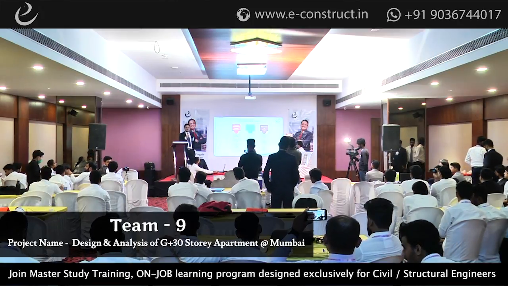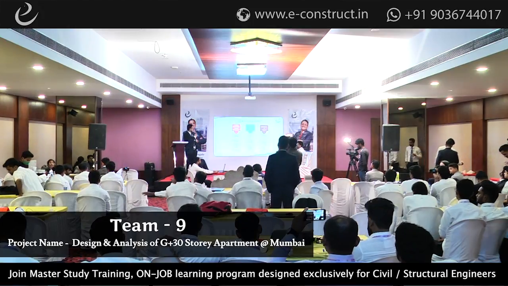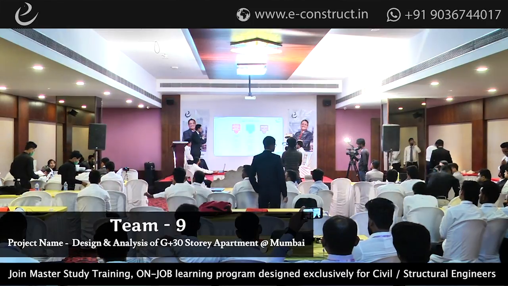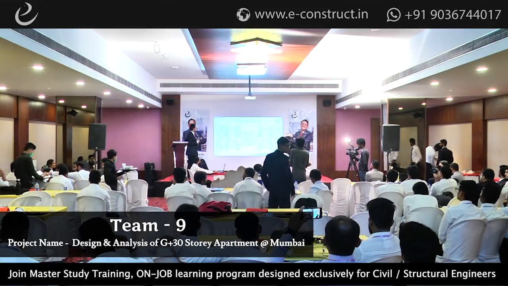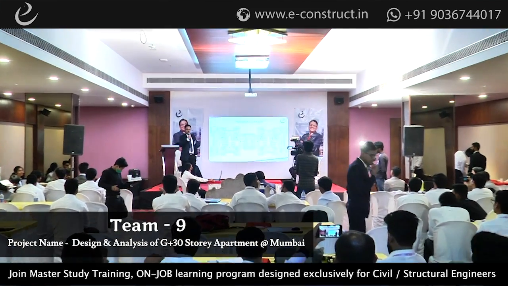Now we come to the dimensions of the project. Height of the building is 81 meters. Length of the building is 61.5 meters. Width of the building is 22.4 meters. Now this is the architectural floor plan, which my colleague will be explaining further.